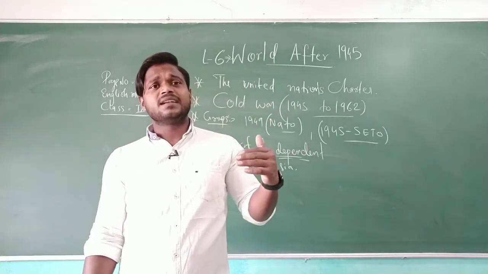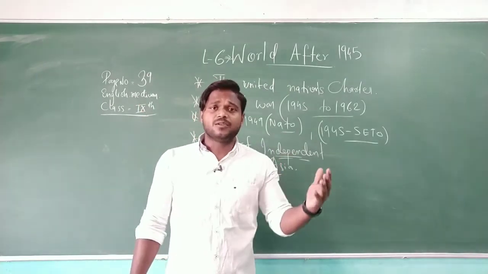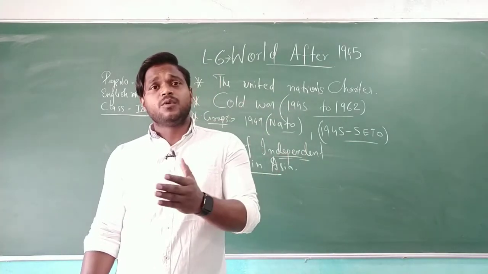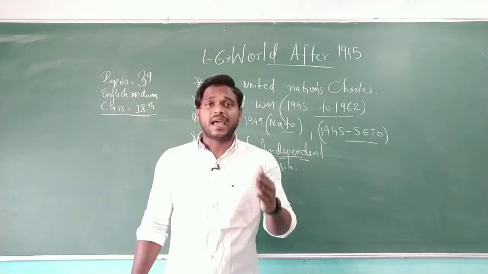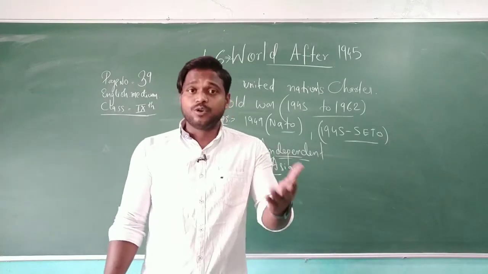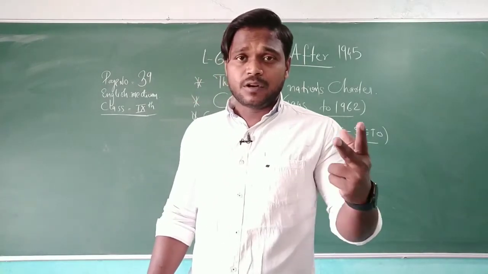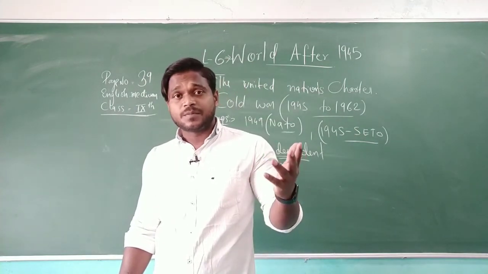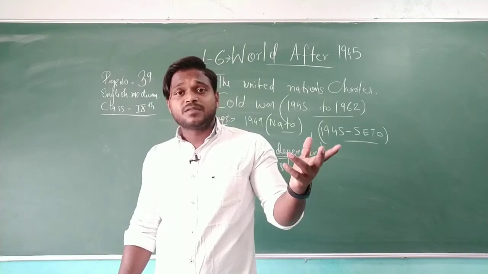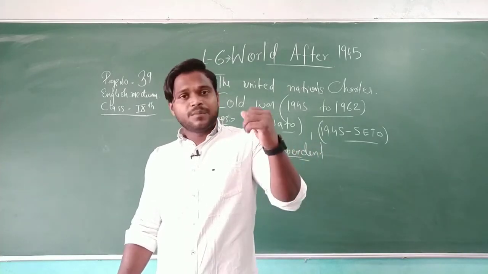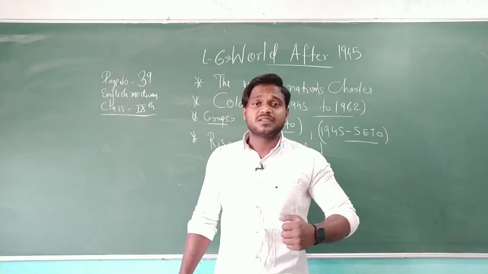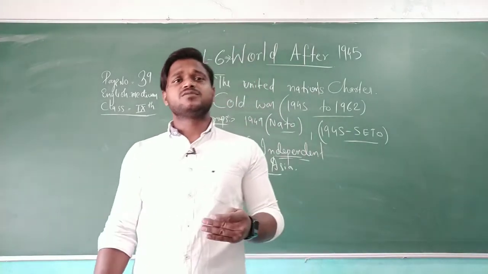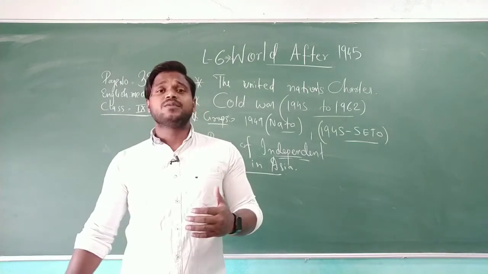So the second thing is the rise of independent nations in Africa, same as Asia, we need to understand about Africa too. The Second World War actually proved to be a good omen for enslaved nations like Africa. Good omen means a good sign. Because of the Second World War, Germany was weak enough and other countries were also weak enough. Japan was also fighting. So that's how we can say most of the grip of the British and Eastern countries on Africa was not tight enough, and Africa also at that time fought internally to win freedom.